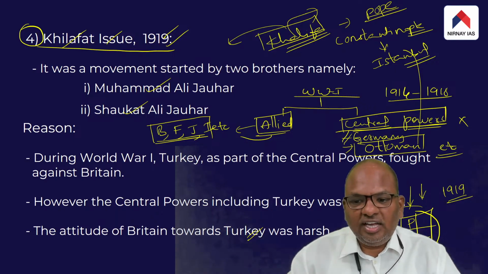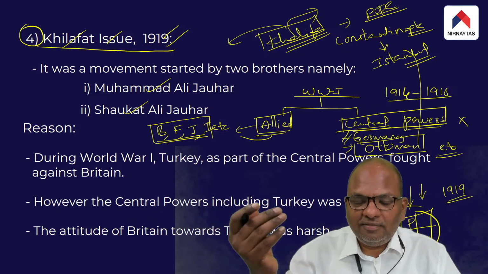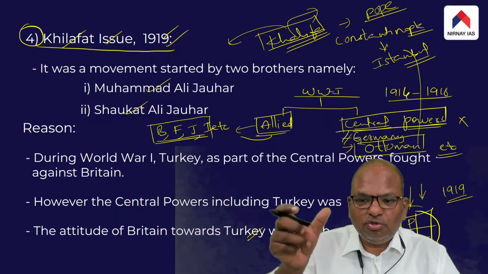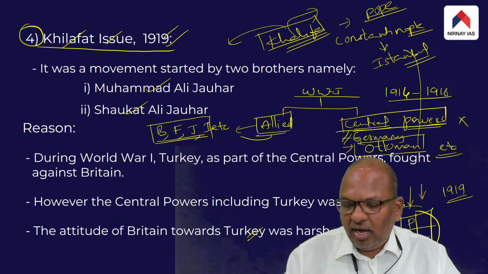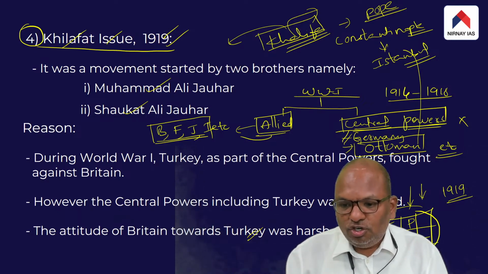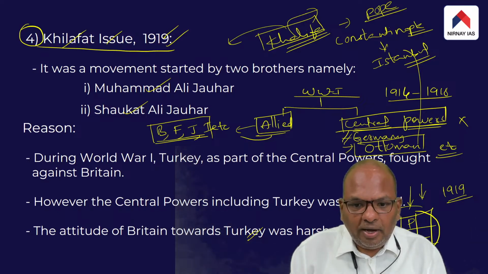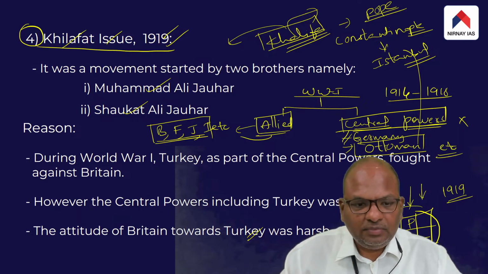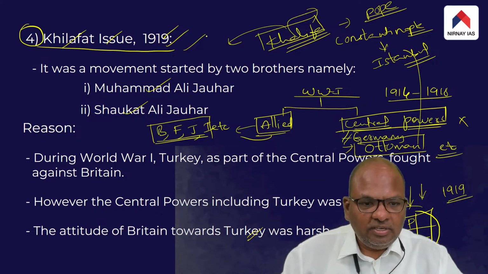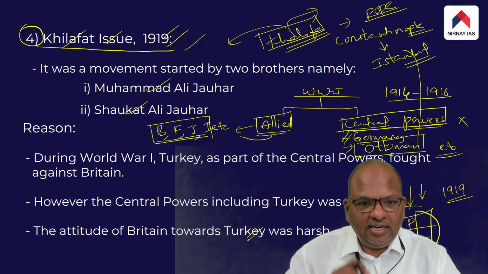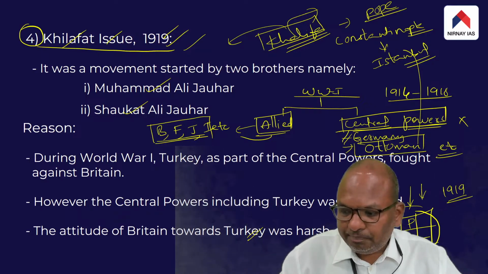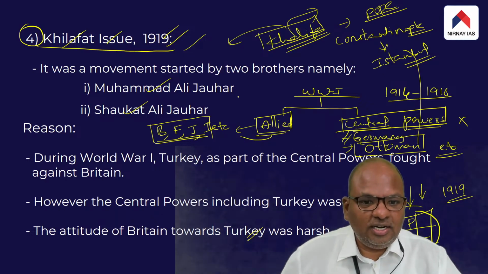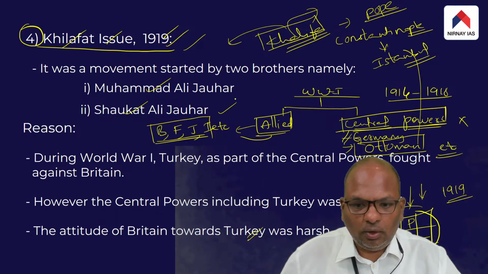The Muslims of India looked up to the ruler of the Ottoman Empire as a symbol of Muslim unity. So therefore, they started protesting against the British decision to split up the Ottoman Empire into so many parts. Let me repeat. What is this Khilafat issue? Basically, in 1919, two Indian Muslims started a movement called the Khilafat movement. This movement was started by Muhammad and Shaukat Ali.